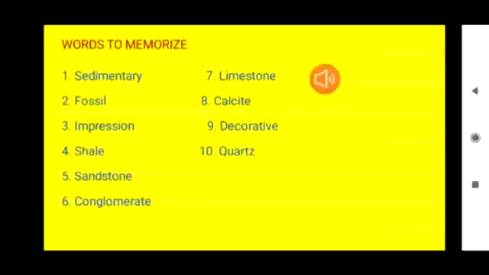Decorative, D-E-C-O-R-A-T-I-V-E, decorative, ornamental or to make something look more attractive. Quartz, Q-U-A-R-T-Z, quartz, a type of mineral present in rocks.